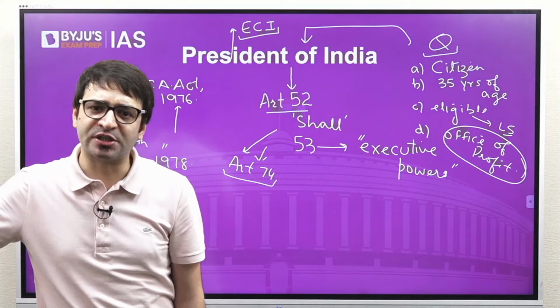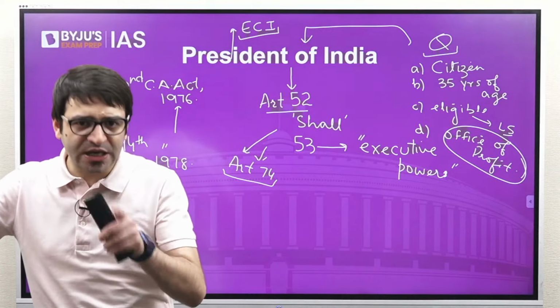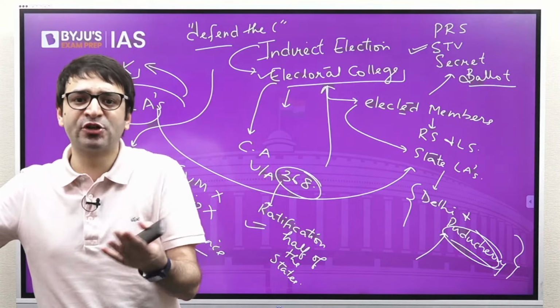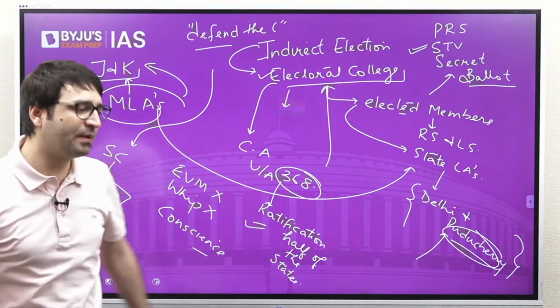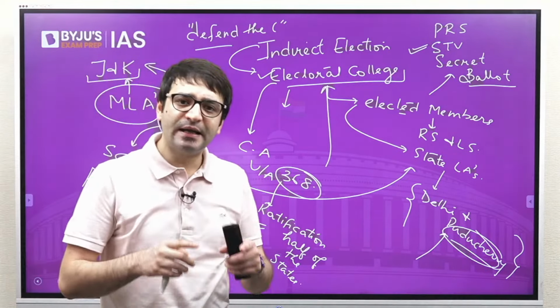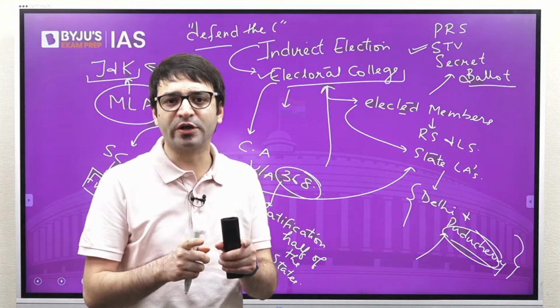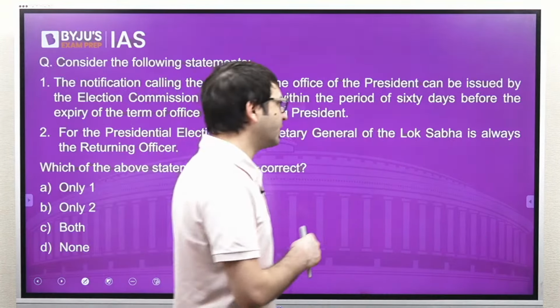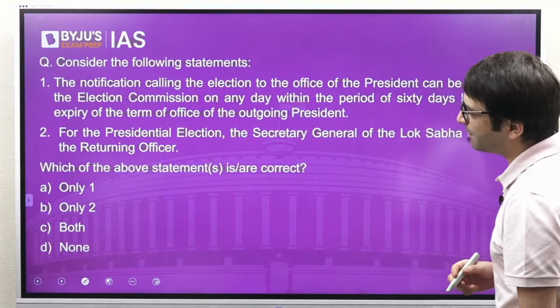But this petition was dismissed by the Supreme Court because such a case, whenever there is a case involving the dispute to the election of the President, that dispute can be filed, that election petition can be filed only in the Supreme Court, and the decision of the Supreme Court shall be final and binding. Now let's look at the question. Consider the following statements.